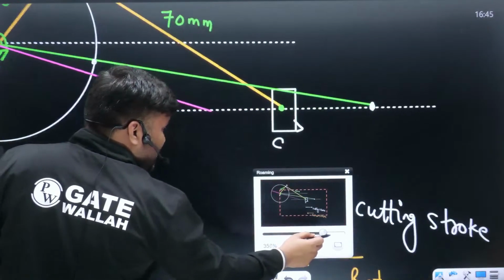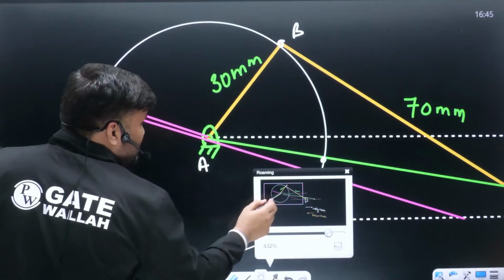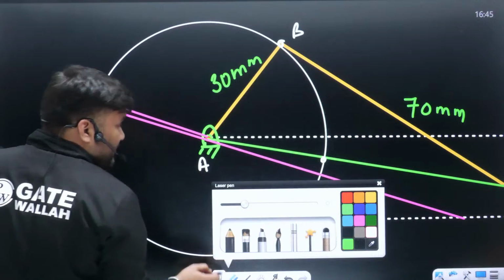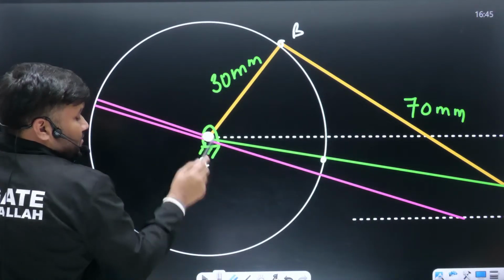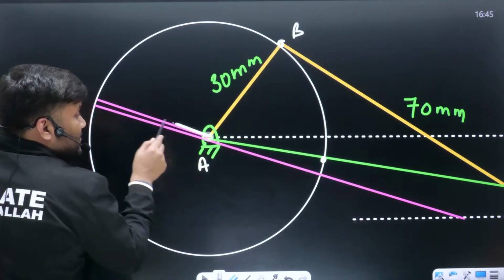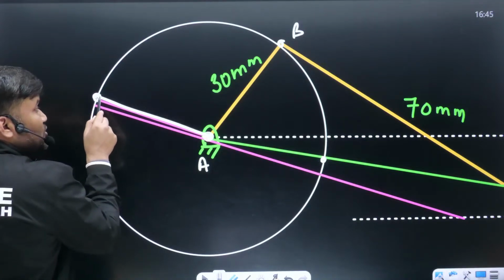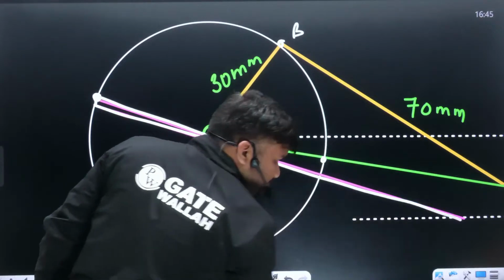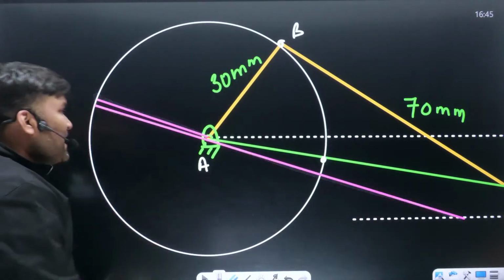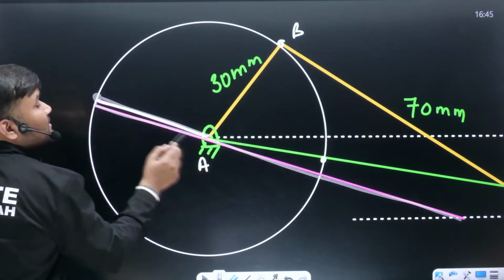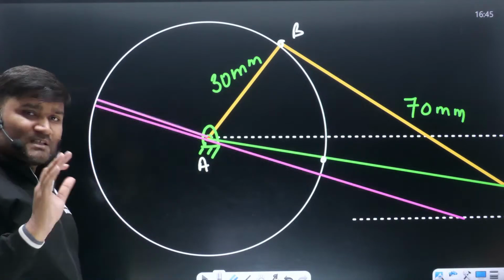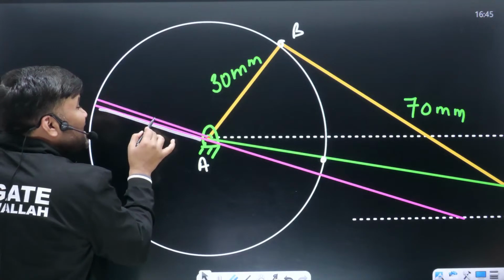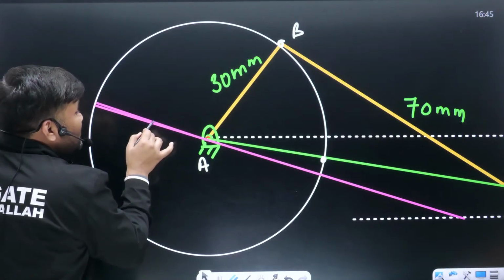Let me zoom this diagram a little bit so that you can feel it. Beta, very careful. This is the crank. Crank's position is here. This is your point B. And then this is your connecting rod. Just for the sake of clarity, I have made these two lines different. Otherwise, these two things are exactly coinciding with each other, beta. Getting my point?